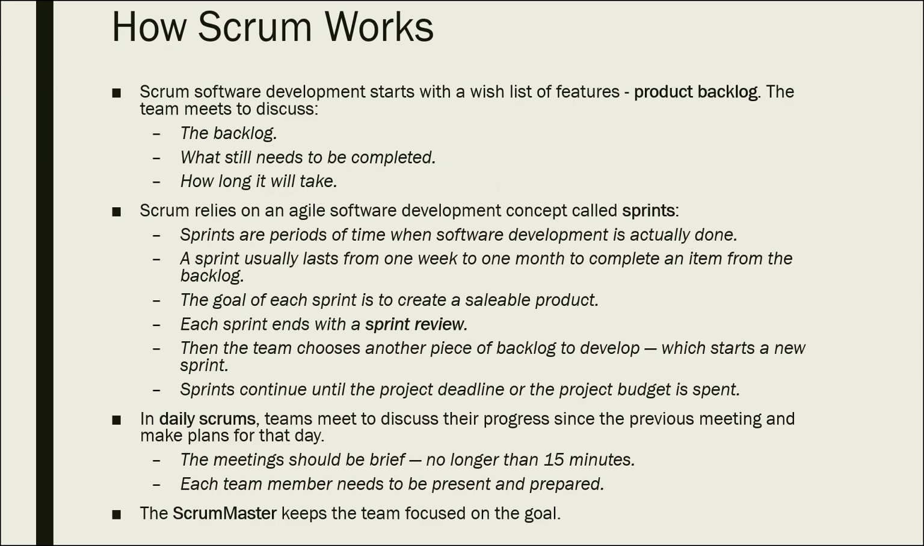So next we are going to see how Scrum works. The concept is the product backlog in Scrum. The product backlog is a list of features which will be given by the stakeholders or the end users, which will be collected by the product owner and stored in the product backlog.